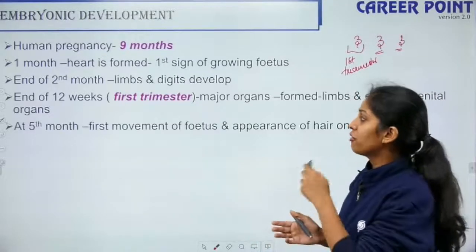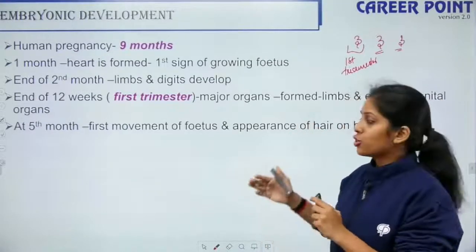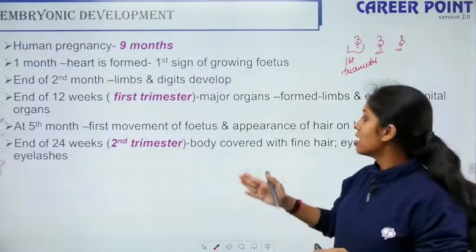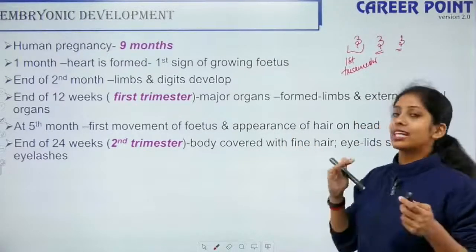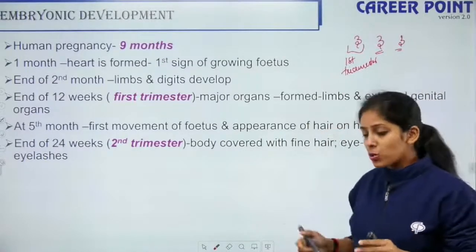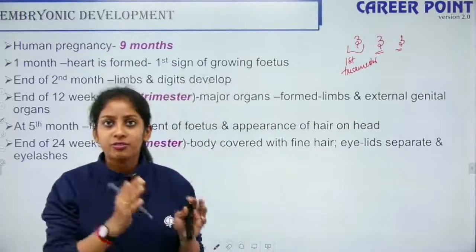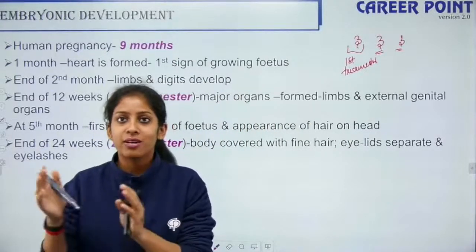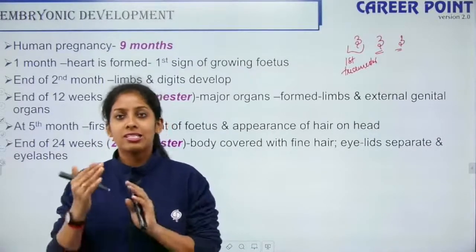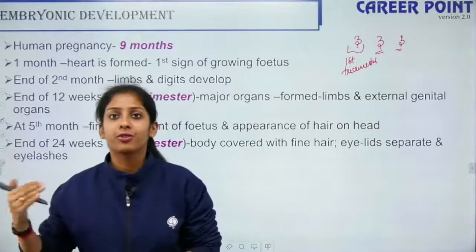Right? So at the 5th month, the movement of the fetus and appearance of hair on the head is seen. Towards the end of the second trimester, that is 6 months, the body is covered with fine hair, the eyelids are formed, the eyelashes are formed. So first, the human pregnancy is 9 months. It is divided into 3 trimesters, first 3 months, then the second 3 months and the third 3 months. The first trimester is at the end of the 3 months, the second trimester is at the end of the 6 months, and the third trimester is at the end of the 9 months.